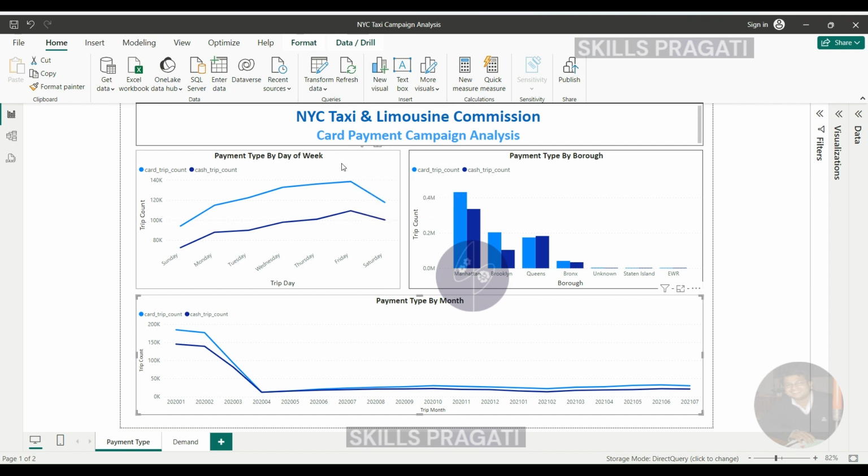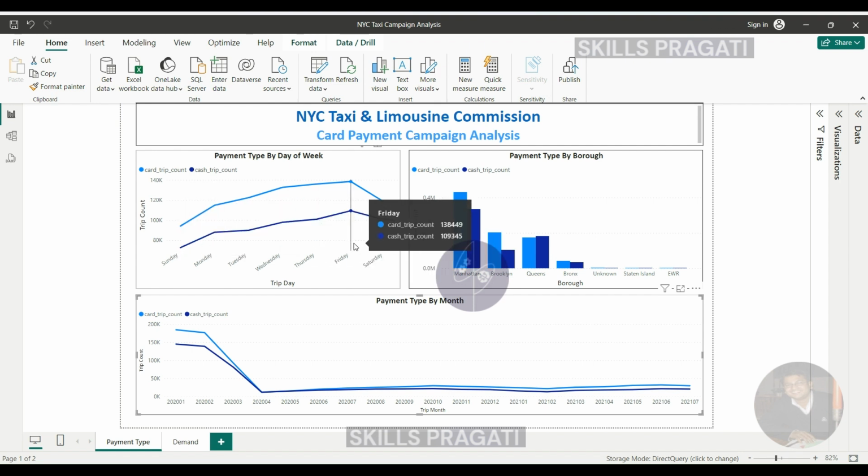So as you can see, I plotted the days on the x-axis from Sunday to Saturday and trip count on the y-axis. But that's broken down by card payments and cash payments. As you can see, there isn't a huge variation between different days, but there is clearly a closing of the gap between Friday and Saturday, as well as a little bit on Sunday. So those days, that gap is closed.